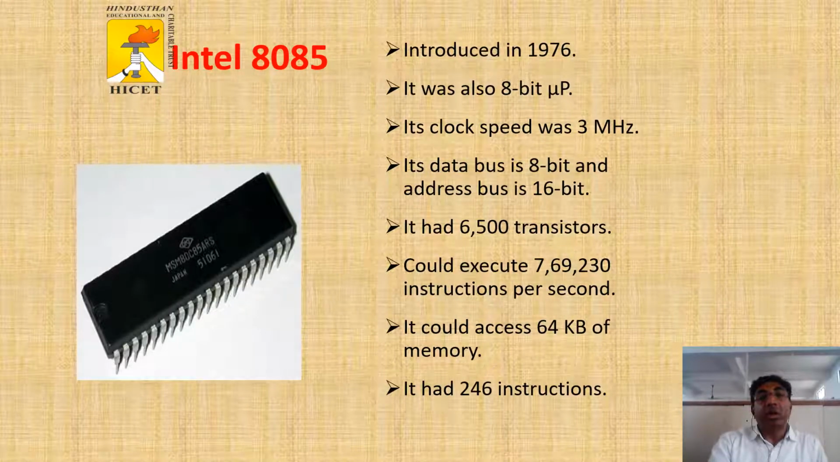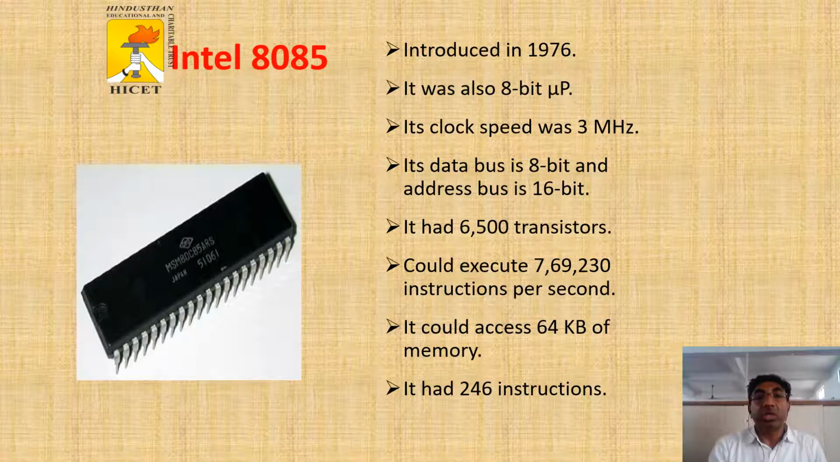Then Intel 8085 microprocessor was introduced in 1976. It is an 8-bit microprocessor. So 8-bit microprocessor means it executes 8 bits at a time. The processor has 6 megahertz, but we are going to use 3 megahertz. So the clock speed is 3 megahertz. So data bus is 8-bit and address bus is 16-bit. The data bus is bidirectional. We can read and write on the same bus. Then for the address, we use the 16-bit bus.